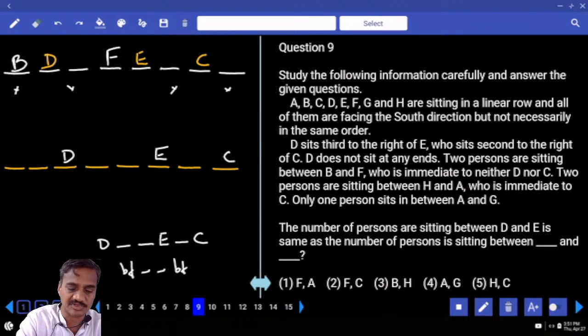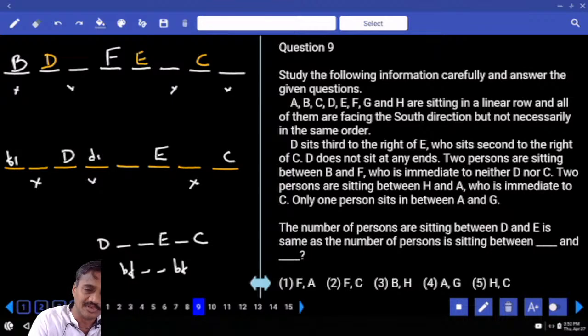Now 2 persons between B and F. And again in this case also, neither B nor F is seated next to D and C. Now F cannot be in these places. And so there are 2 different possibilities. Now if B is here, B1, then 2 persons, sorry, we are talking about F. Now F cannot be in these 2 places. If F is here, F1, there are 2 persons between F and D, then D1 will be here. That is one possibility. Then what is the next possibility?